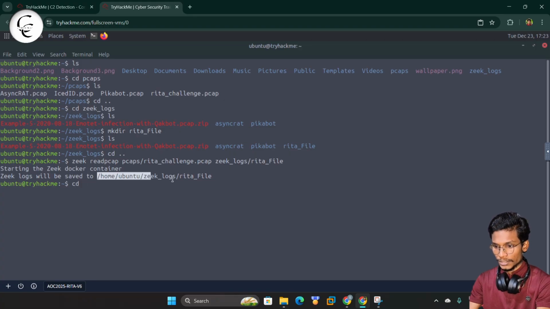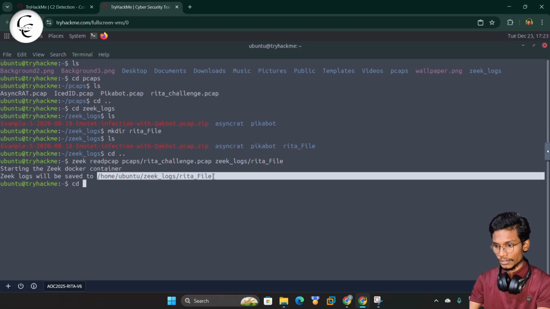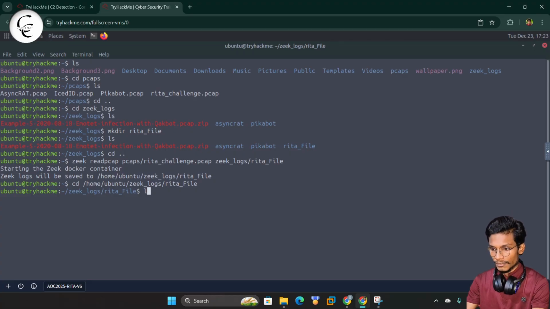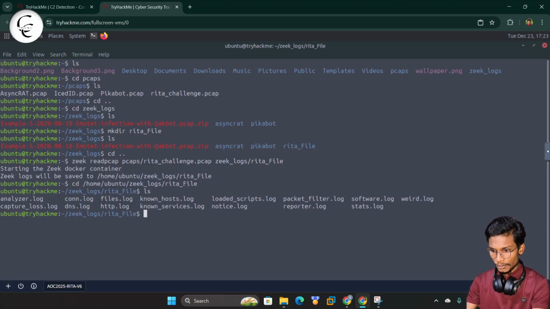So we can use the cd command and dive into this folder. We will paste that and give enter. Now we are inside the RITA file. Here we will give ls and check. So guys, here you can see inside this RITA file, meaning the folder that we have given the name RITA file, we have found so many log files.